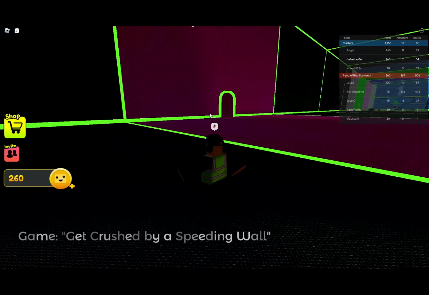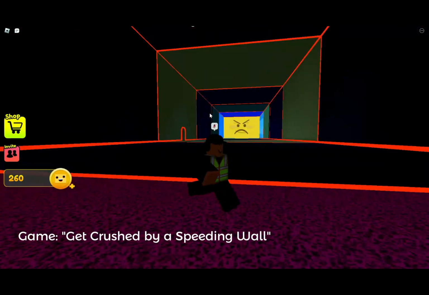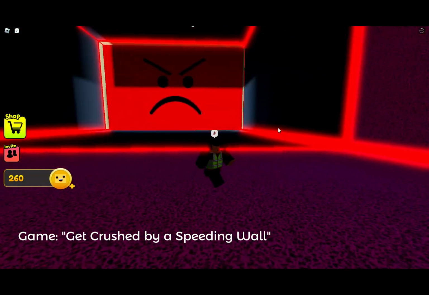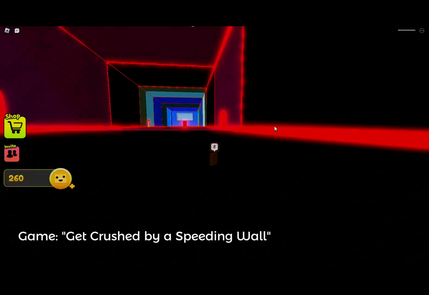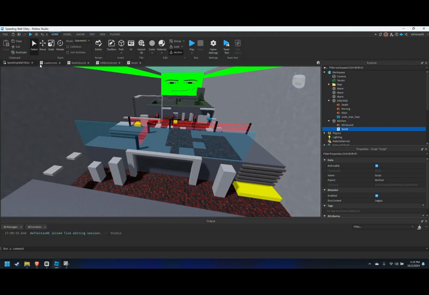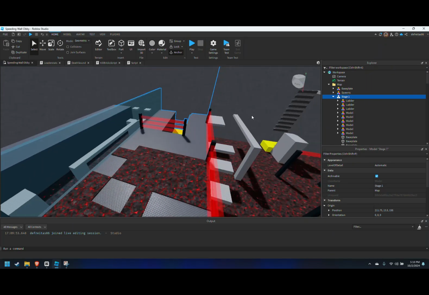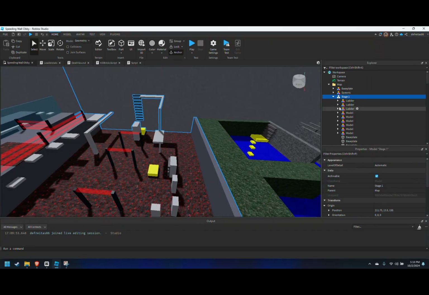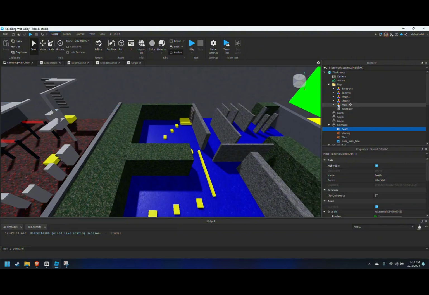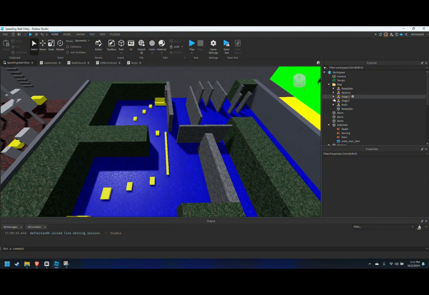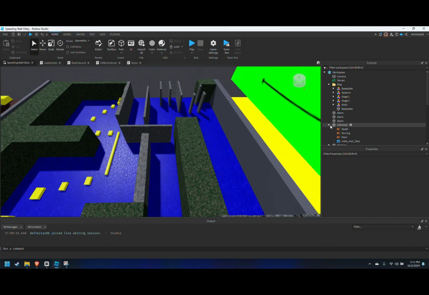The second project I worked on is Speeding Wall Obby, inspired by the game Get Crushed by a Speeding Wall. I utilized something I recently learned during the time, TweenService, which makes objects move smoothly. Because it's something new to me, I made sure the game evolved around it, making me get much better at using tweens. Only after a couple hours, I finished the game, and this has motivated me to make even more games.